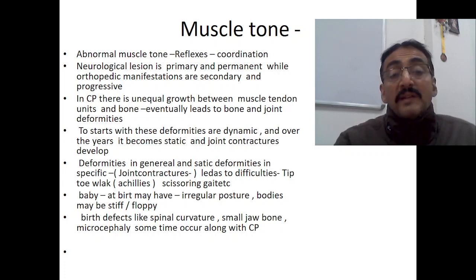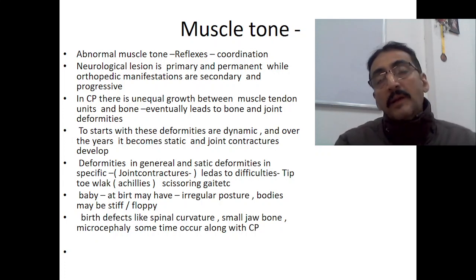Birth defects like spinal curvature, small bones, and microcephaly sometimes occur along with CP.